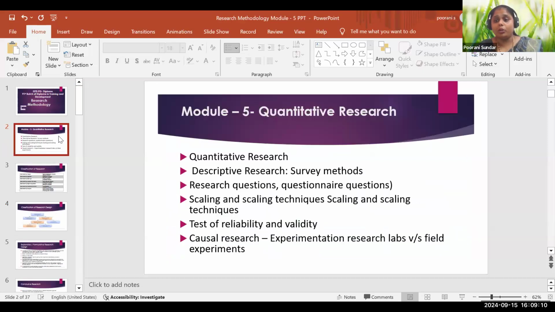Today's class is module 5, and I'm not going to rush through the complete quantitative research. In terms of quantitative research, it comprises descriptive research, the survey method, research questions, how the questionnaires are framed, how the research problem is helping, how the scales are selected, what the scaling techniques are, what the tests of reliability and validity are, and causal research and experimental research. All these things come under quantitative research. So the first three to four subheadings we'll discuss today.